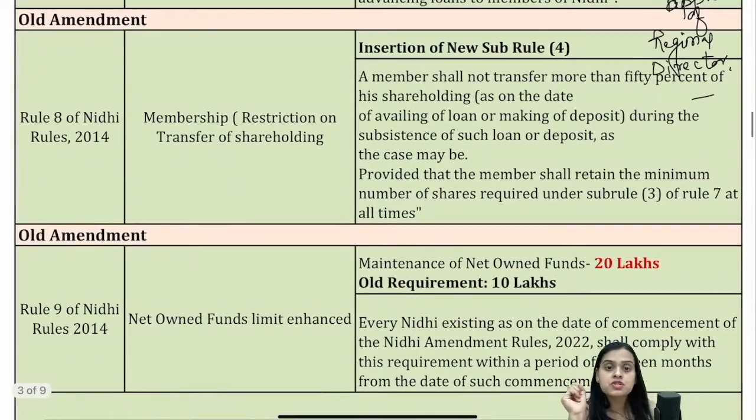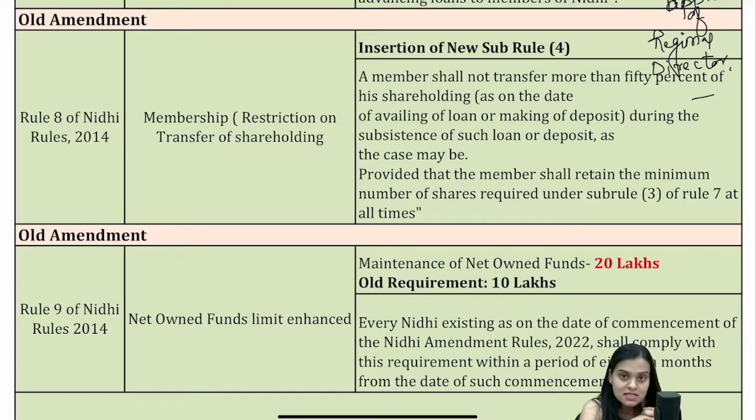Rule 8, which talks about the membership, tells us that you are not supposed to transfer 50% of your shareholding. What does it mean, ma'am? See, a member shall not transfer more than 50% of his shareholding during the subsistence of such loan, as the case may be.